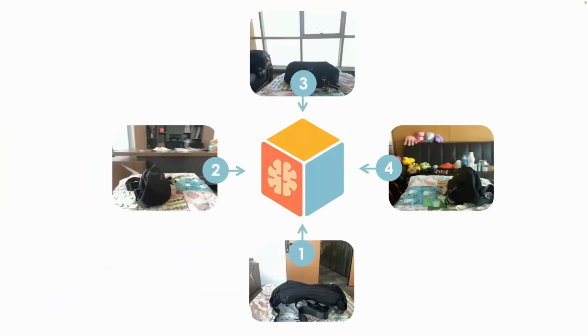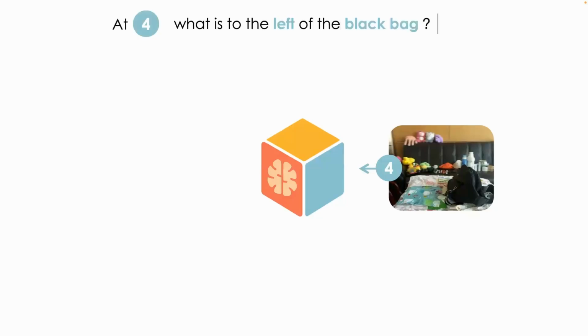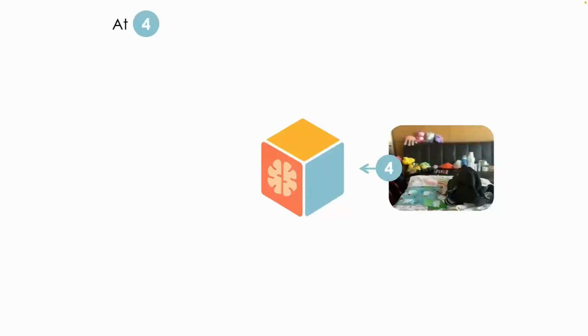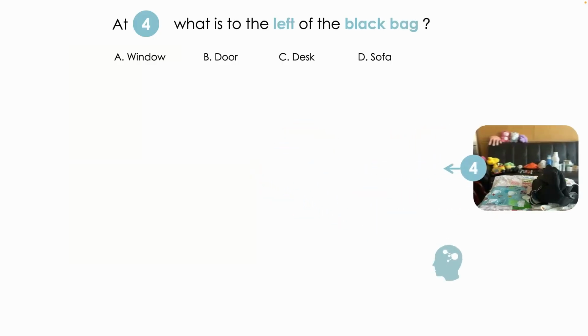For example, if we have a space, then we could take pictures from different views. And then given the fourth view, if we have a question like what is to the left of the black bag, actually from the fourth image itself, it's very hard to predict because the scene is unobservable. So as humans, we need to build up this mental model to connect dots between multiple images.